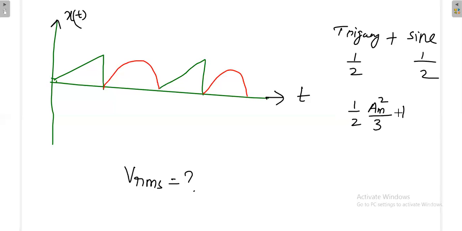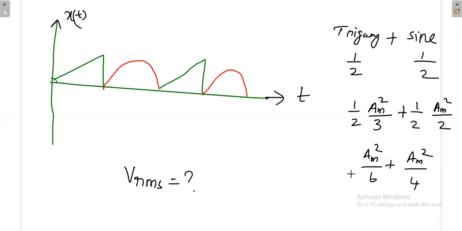Similarly, for a half wave rectified sine wave, what is the RMS value? There also I can apply the same idea. If it is a full sine wave, what is the power? AM square by 2, but I have only half of the cycles. That's why 1 by 2 of AM square by 2. So finally this is AM square divided by 6, and then AM square divided by 4. Once you add these two, you will get the answer.